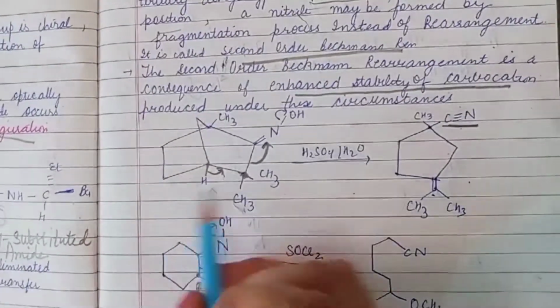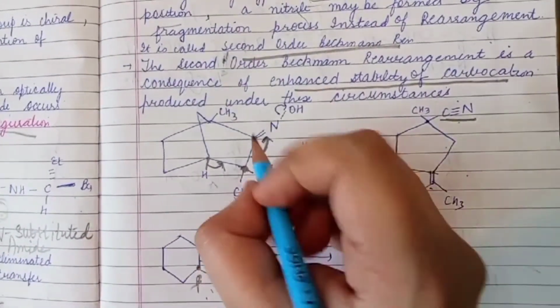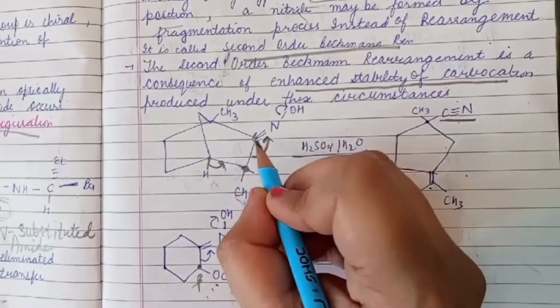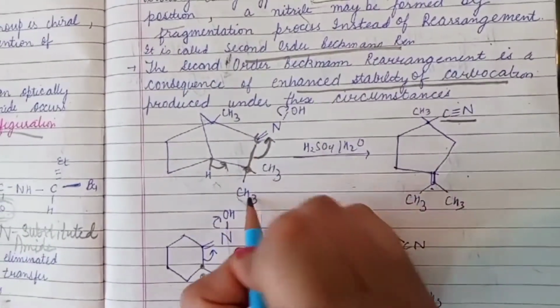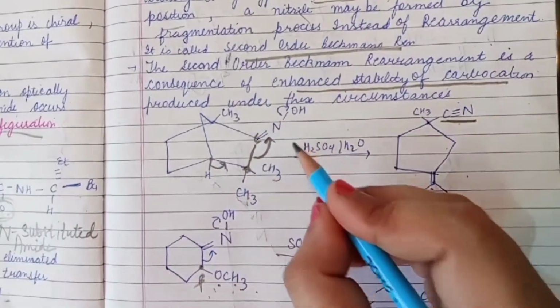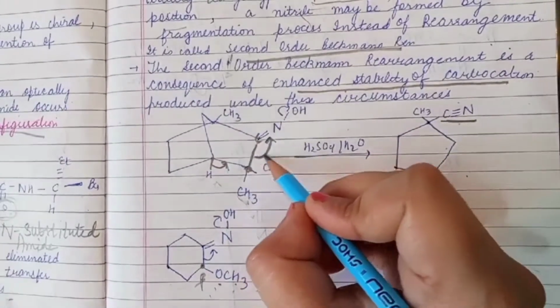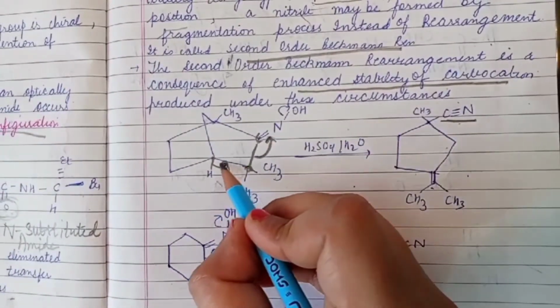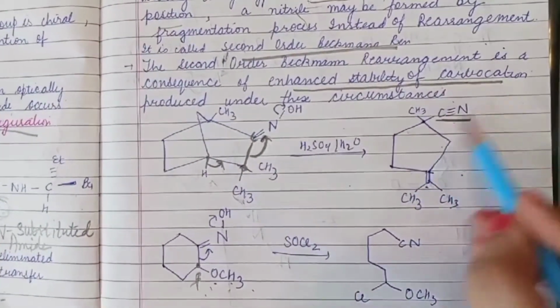For example, here the carbon C=NOH, at the beta position the carbon has a substituent which is a tertiary group. So there will be a fragmentation process, that is second order Beckmann rearrangement occurs. This bond cleavage results in the formation of this product and a nitrile.